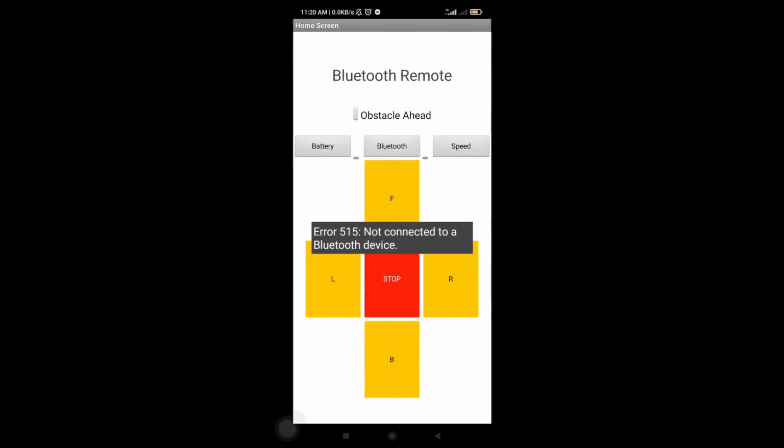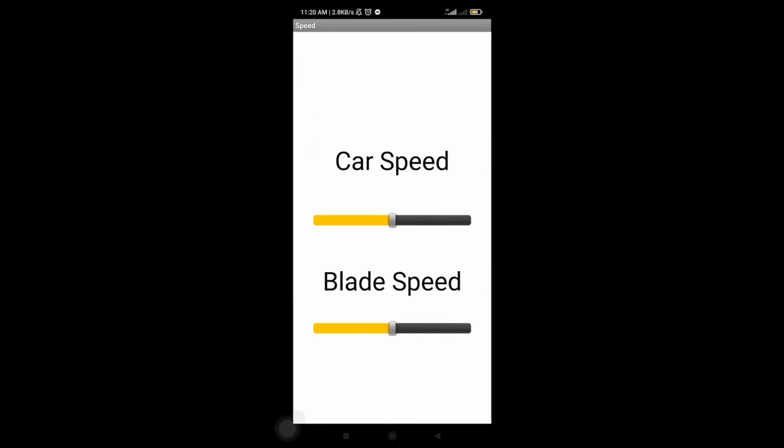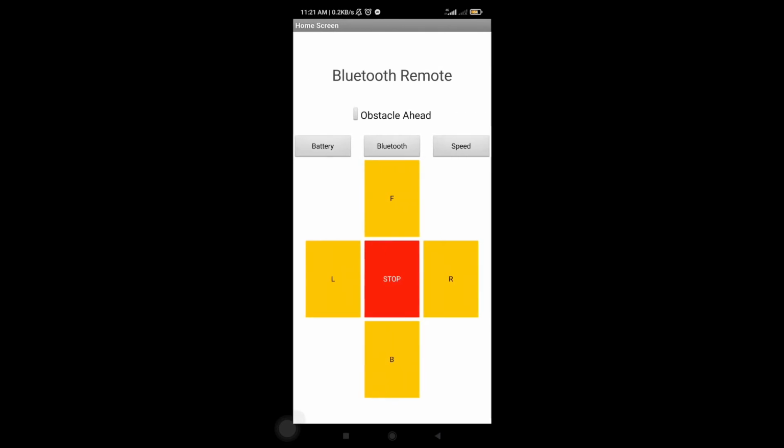And then next we have speed, where you can control the car speed and the blade speed. In the car speed, you can control how fast you want the car to move, and the blade speed for efficient grass cutting. Then we have the controls for the movement of the lawn mower, whether to move forward, backward, turn left, turn right, or stop the operation.